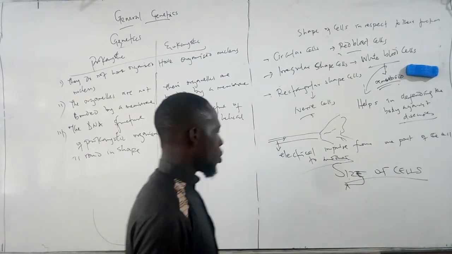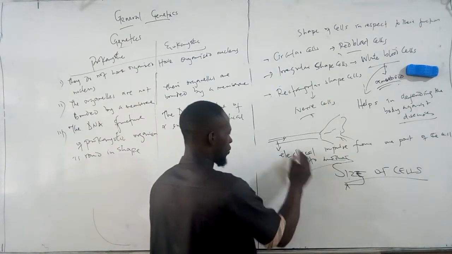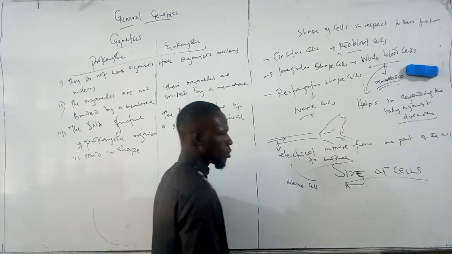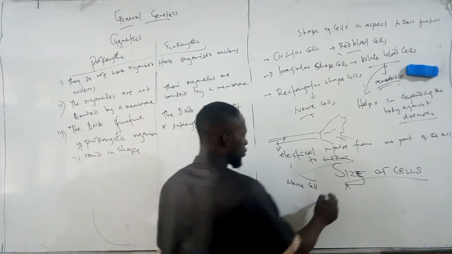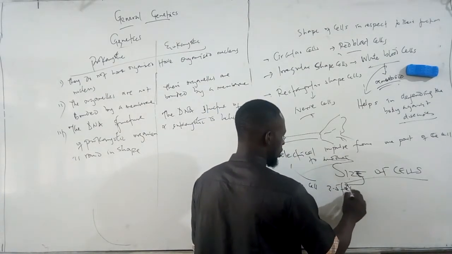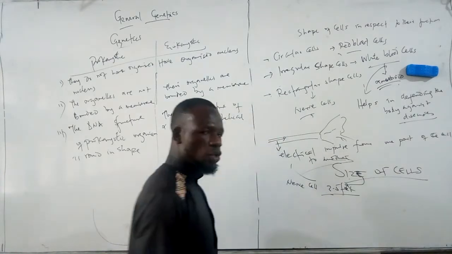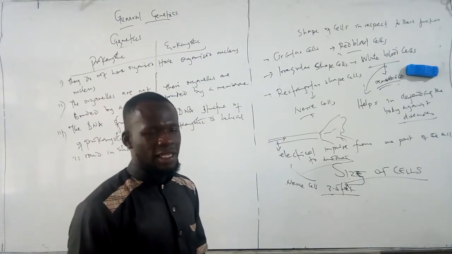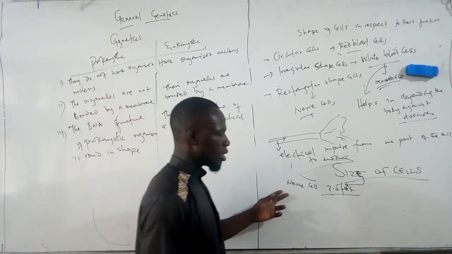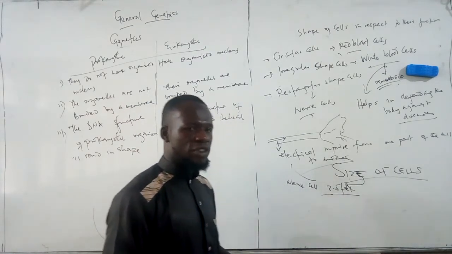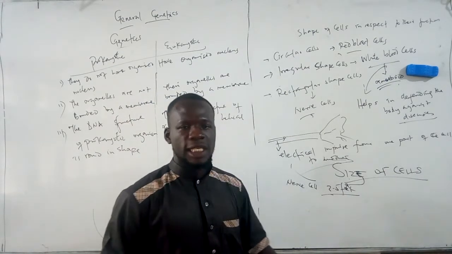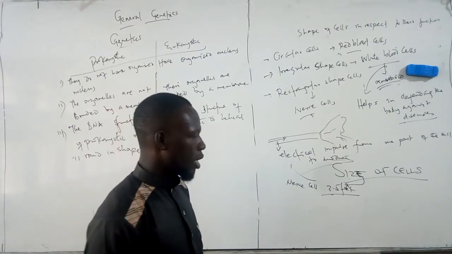For example, nerve cells are very, very long. They can even reach 3.5 feet. The size is very important because impulses can easily pass from stretched or elongated nerve cells to another.